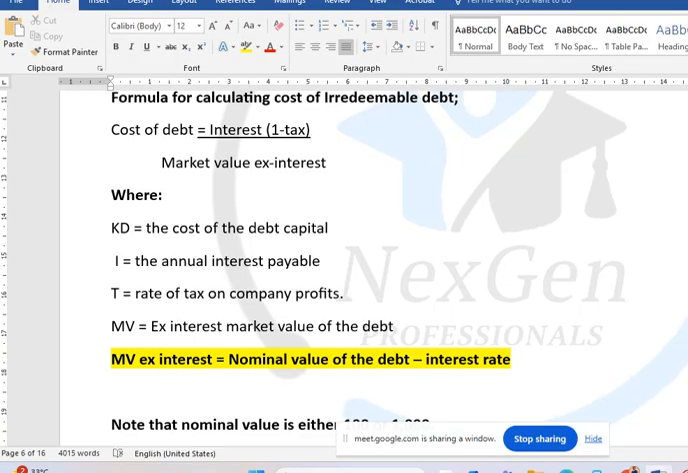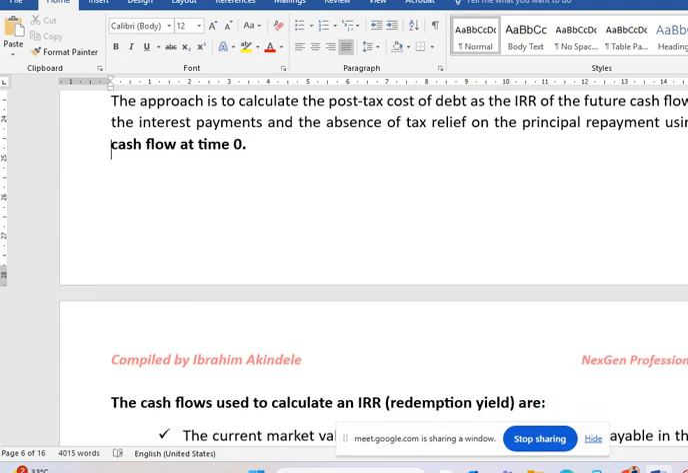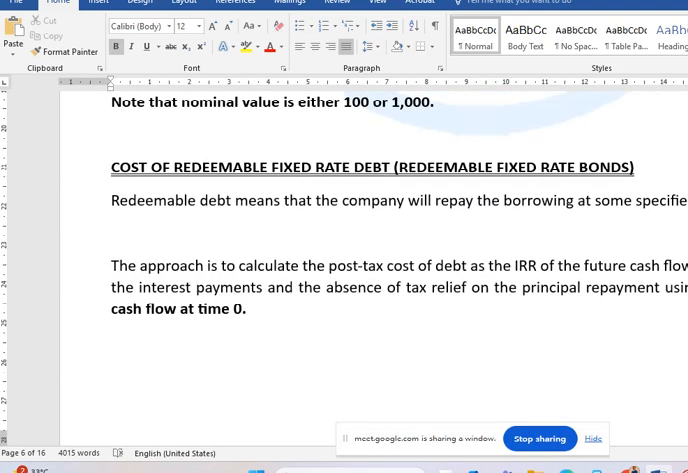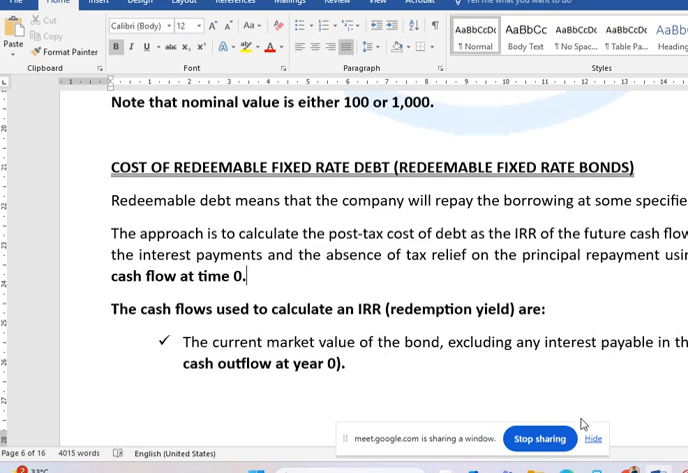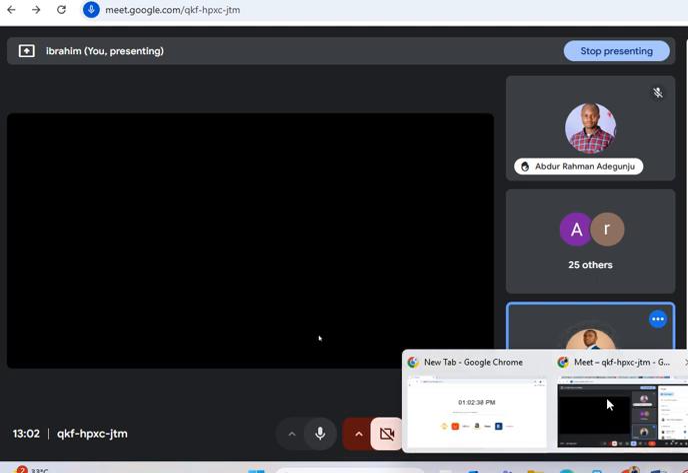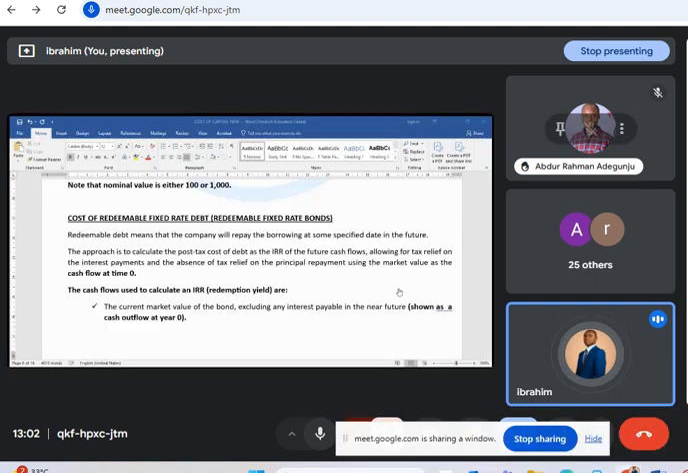So the next thing is to move ahead to cost of redeemable debt. We need to understand this. It is very important. Now, in this case, we have the redeemable debt. What is redeemable debt? Redeemable debt is debt that can be redeemed at a particular period of time. It's a debt that we pay at a specific period of time. There is a time for the maturity.